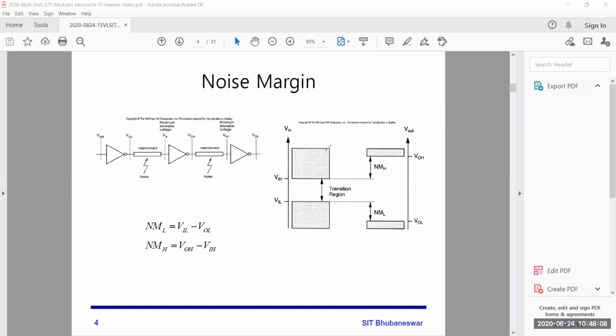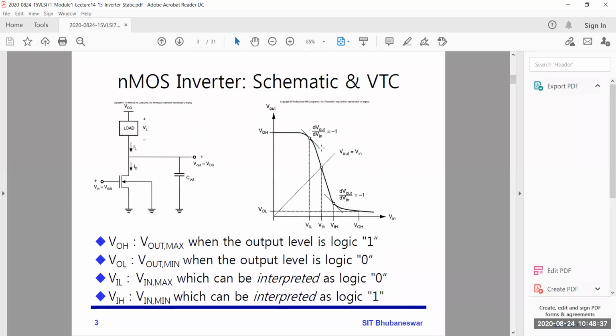Everyone got this point or not? Yes, sir. Sir, I had a small doubt. In the previous slide, the VTC curve of the NMOS inverter, after VIL and before VIH, the region where the Vout versus Vin curve was decreasing is actually the transition region.